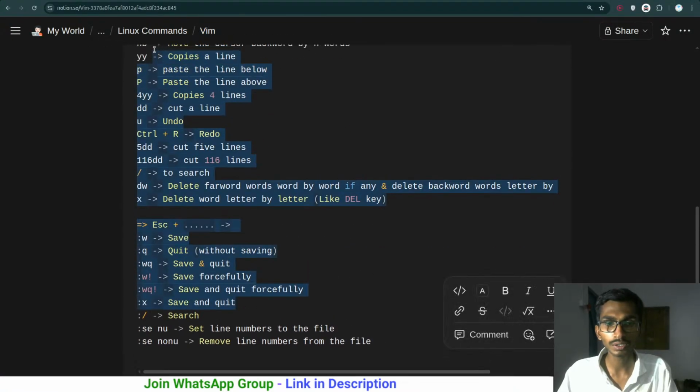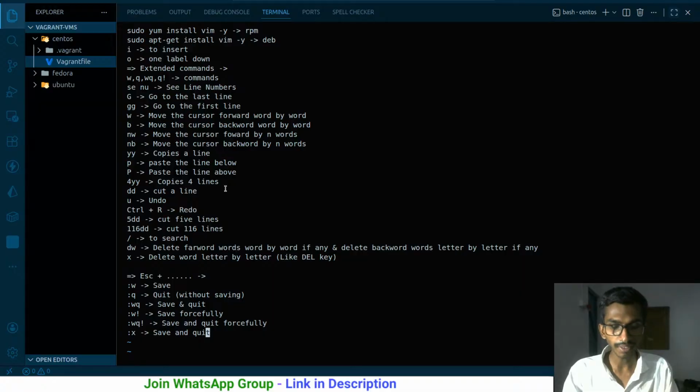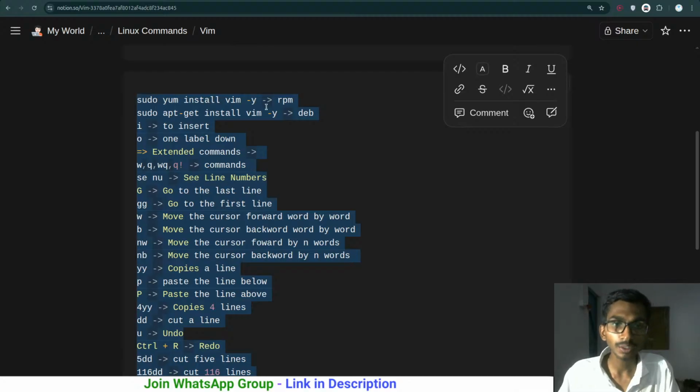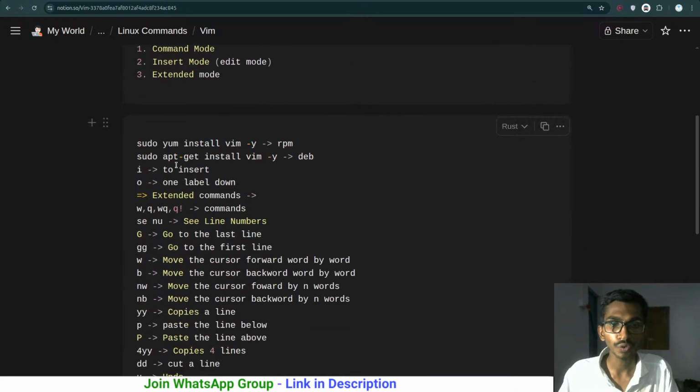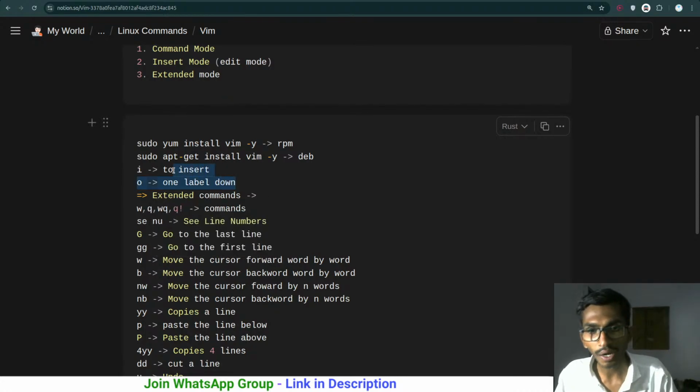So let me do one thing. This content I'm pasting over here just for testing purposes. This content has been pasted, and if you want to save everything, W for write, Q for quit. So it has been quit, and let's test all these commands that we have. First of all, you can simply install Vim, and once Vim is installed, using I you can start writing. Using O helps you write things one level below.